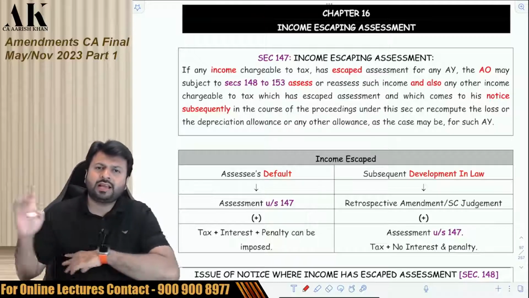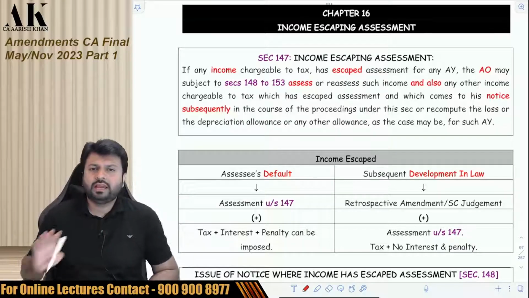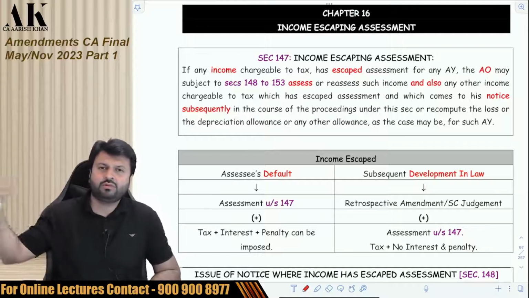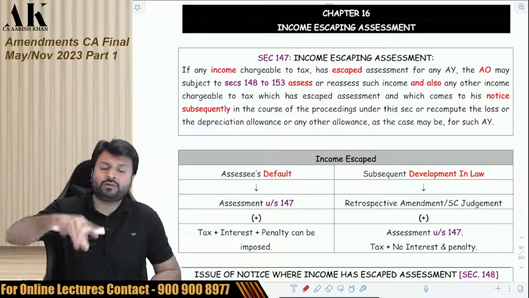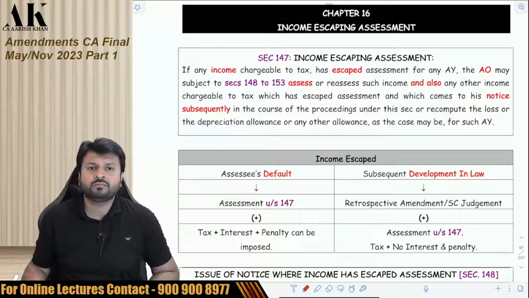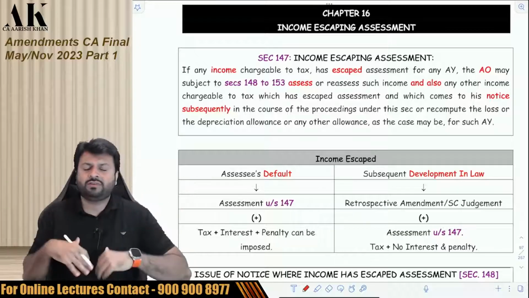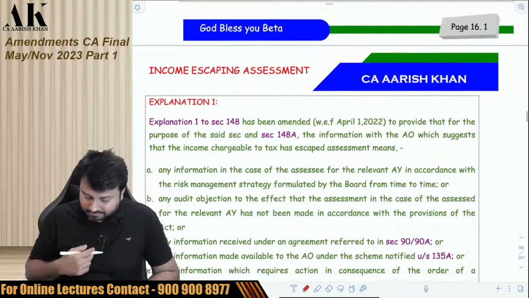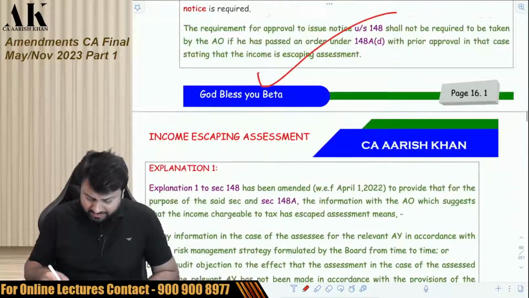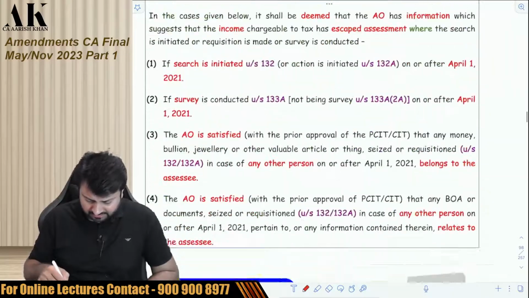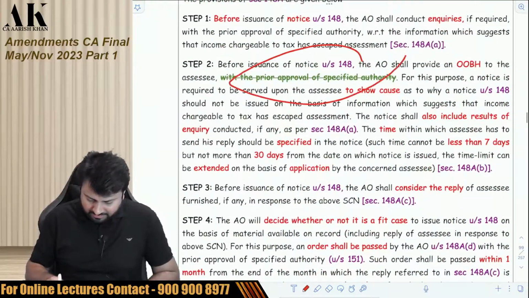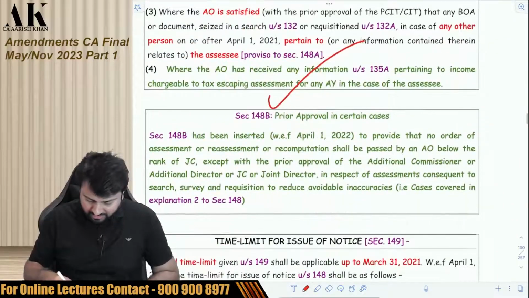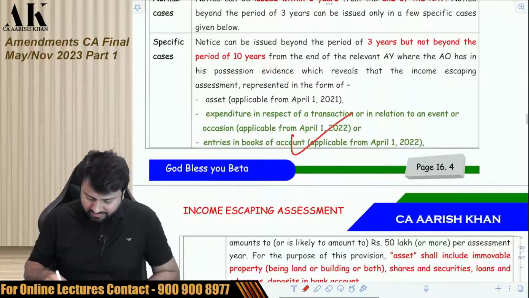We all know that last year they revamped 147, they removed search and seizure assessment, and they brought 147 as a separate section which includes search and seizure, survey, everything. But you can see that it has been amended once again. So many amendments. See. Here also amendment. Here also amendment. New section introduced. Again amendment.